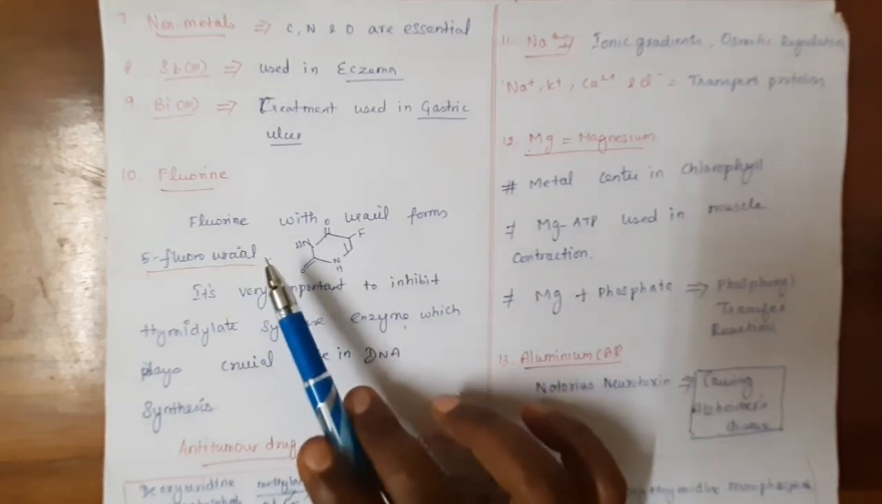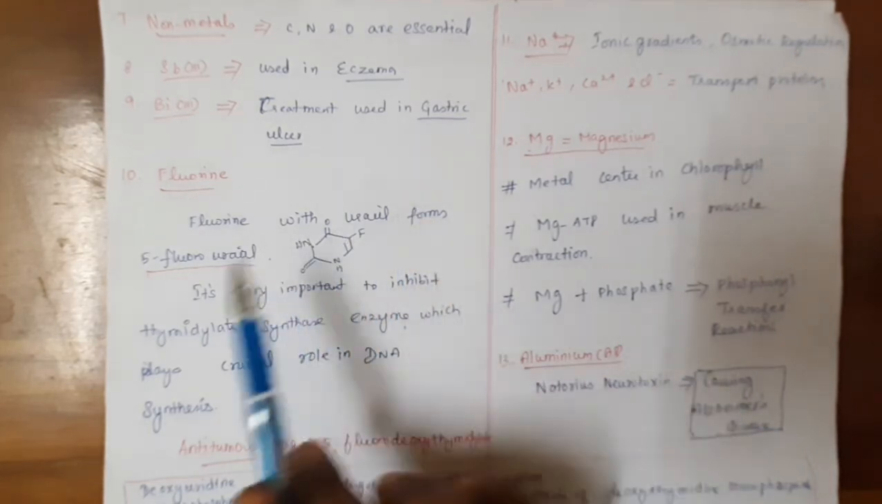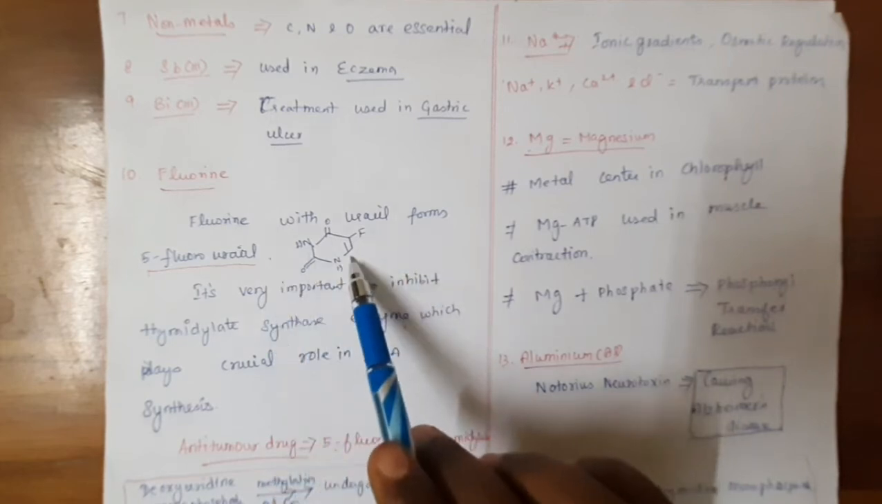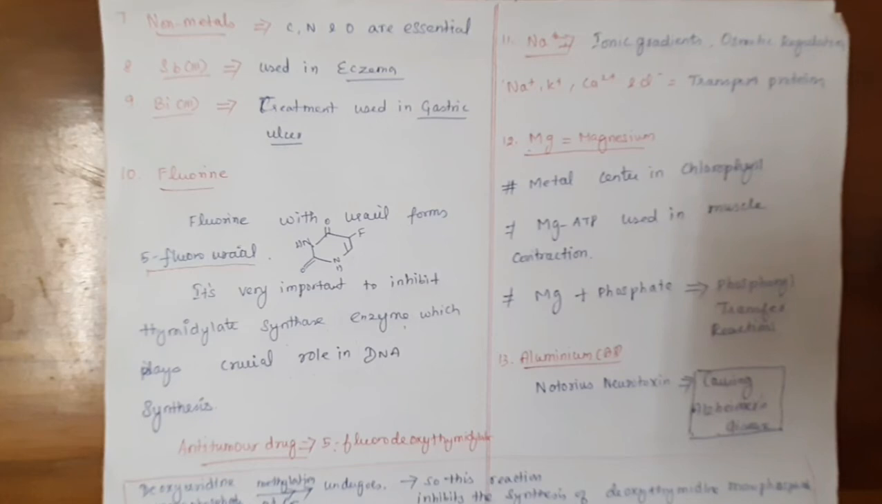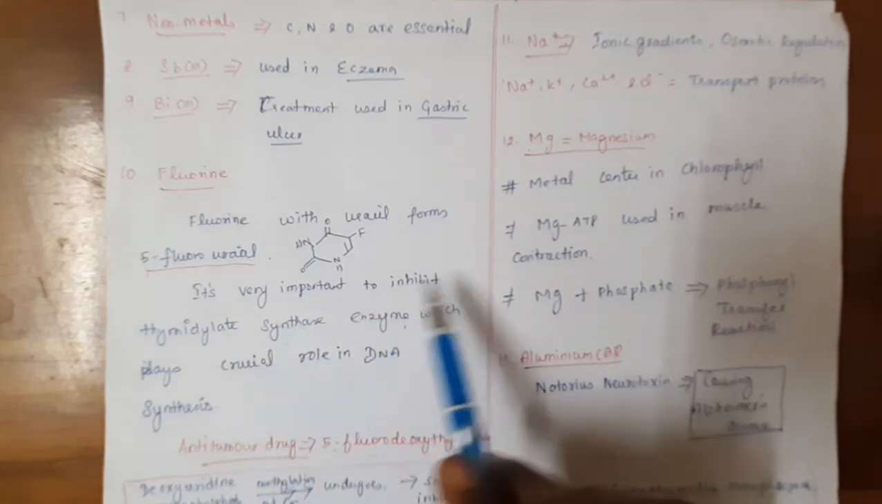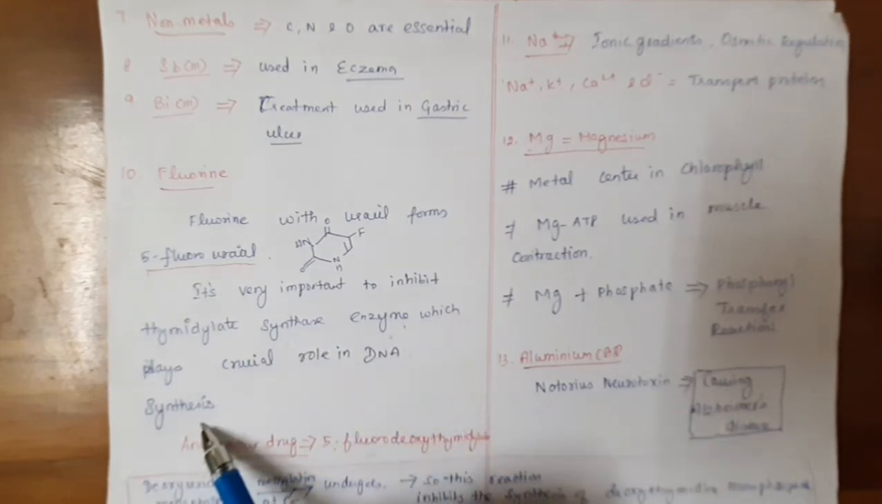Next, if you see, fluorine is an allergen. This fluorine has a very crucial role in DNA synthesis. It is an anti-tumor agent. Fluorine with uracil is converted into 5-fluorouracil. This is the structure of 5-fluorouracil, which acts as an anti-tumor drug. Another drug, 5-fluorodeoxythymidylate, is also an anti-tumor drug. It is very important to inhibit the thymidylate synthase enzyme, which plays a crucial role in DNA synthesis.